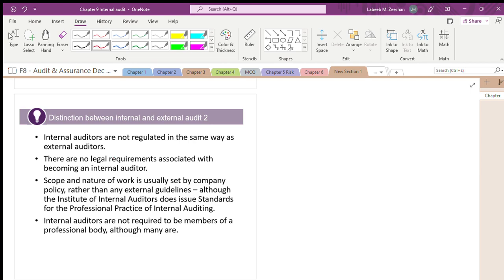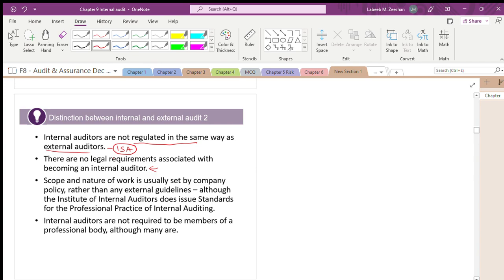Internal auditors are not regulated in the same way as external auditors. External auditors work on the International Standards on Auditing, whereas internal auditors don't have any framework. There are no legal requirements associated. Anybody can work as an internal auditor.